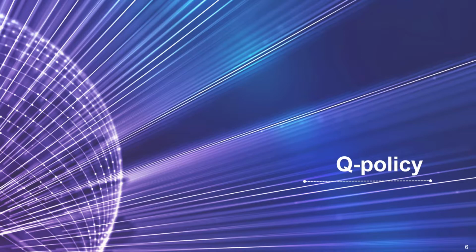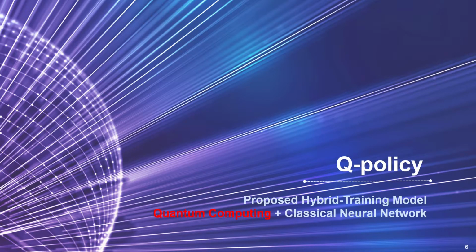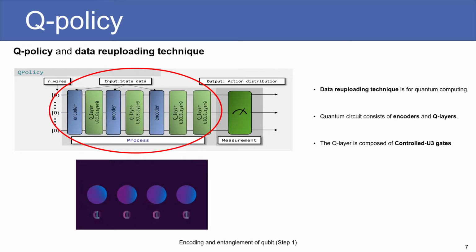Now I will explain to you about the Q policy network. The figure here shows the structure of the Q policy network. In the computation process, data reuploading is used by a sequence of encoders and Q layers as shown here. Encoders are composed of basic quantum rotation gates, which are attributed with classical state data information. The Q layer is composed of the control U3 gates, which causes entanglement between qubits.